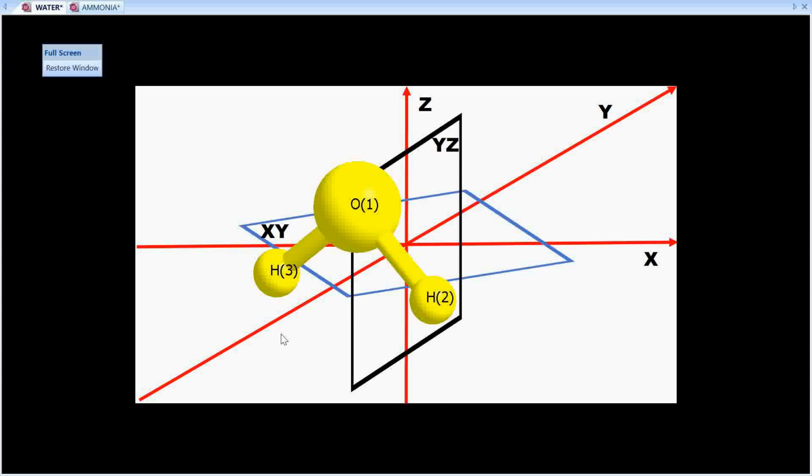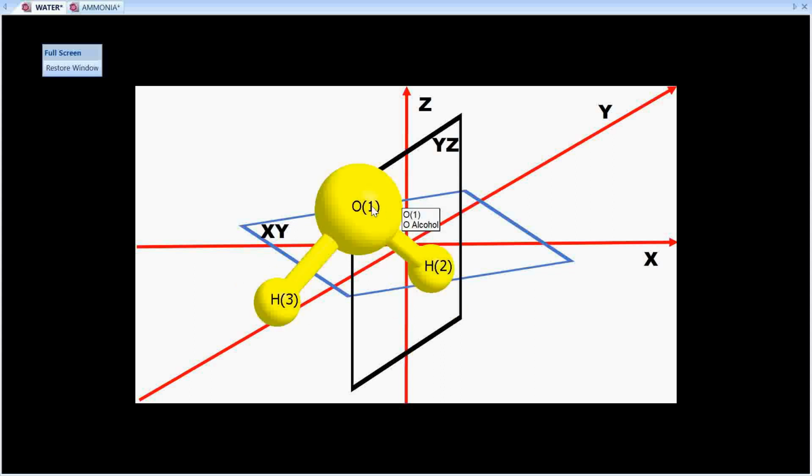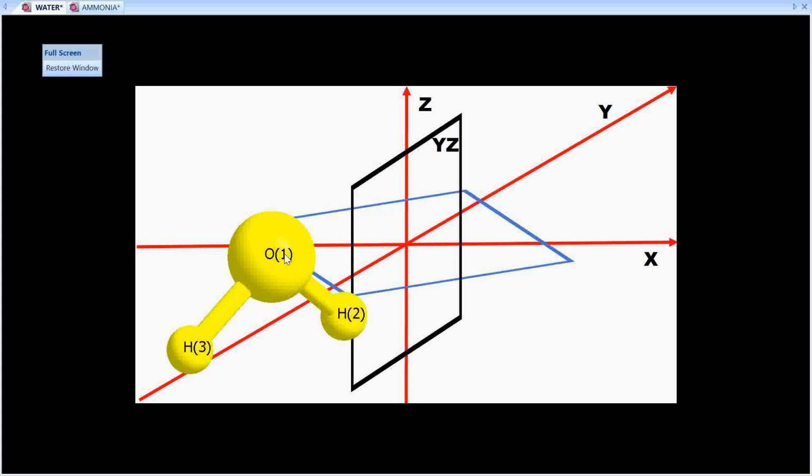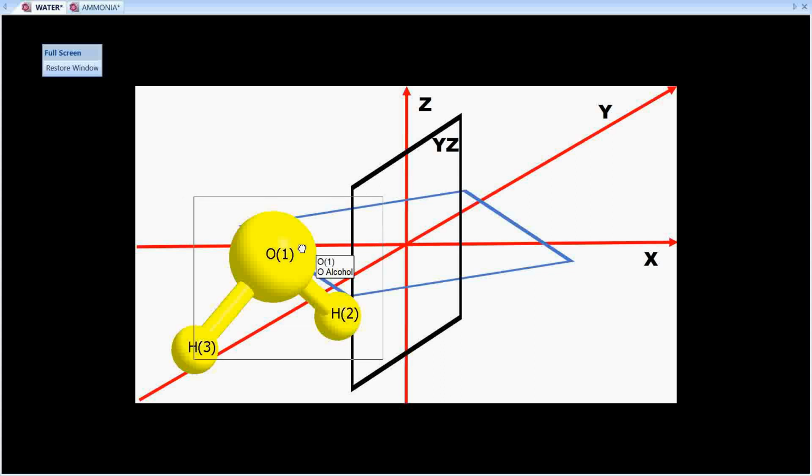For that, what I am going to do is tilt this water molecule and try to put it into the plane like YZ itself. So consider this YZ as the edge of a blade, and when I move this water molecule, it will get cut into two equal parts this way.